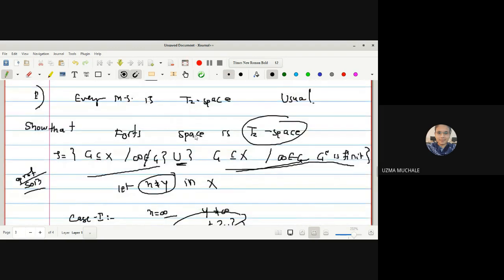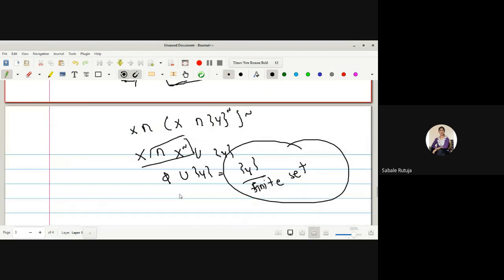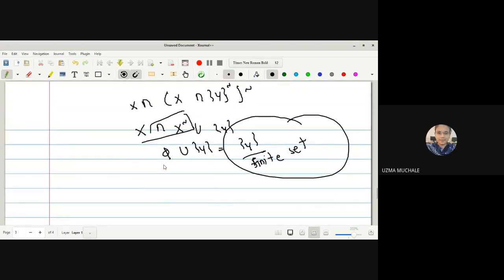Now in this case this is G. Try to understand the thing. Here you can say infinity belongs to G, and we have found the result infinity belongs to X minus singleton Y. So what will be our aim? To show that its complement is finite, and if we show that its complement is finite, then that set will be a member of tau. Do you understand? Yes, ma'am. So we have shown that the complement of that set is a finite set.